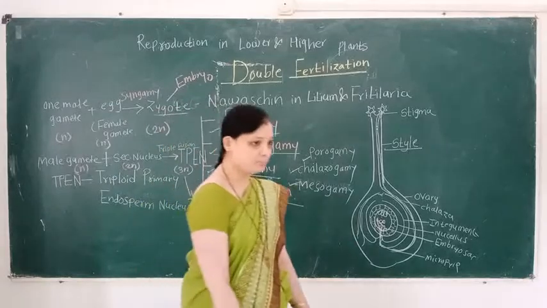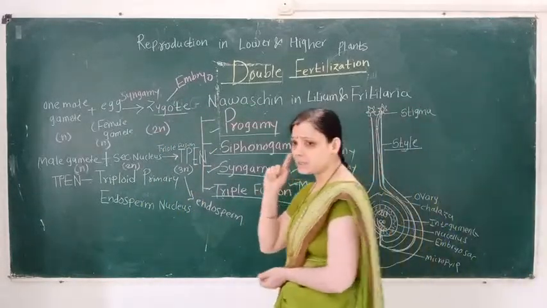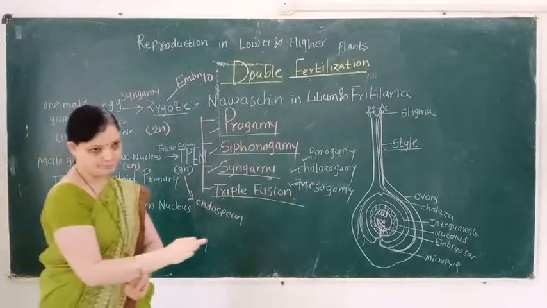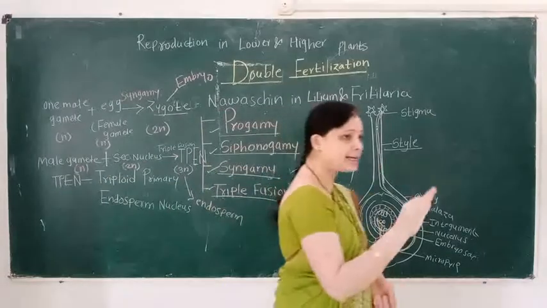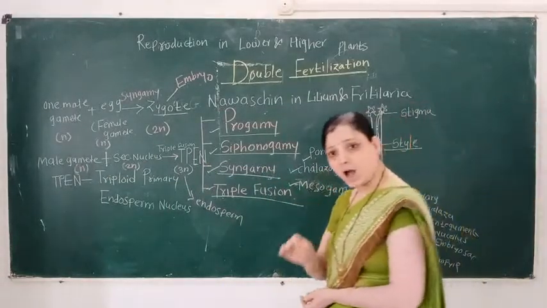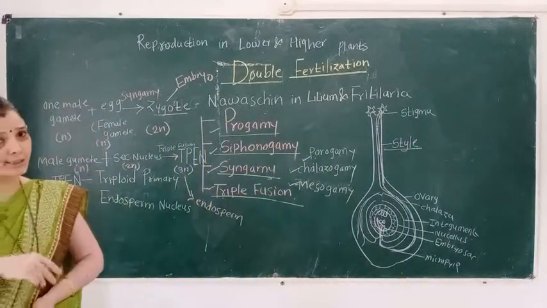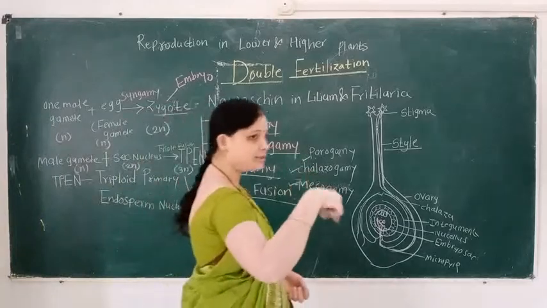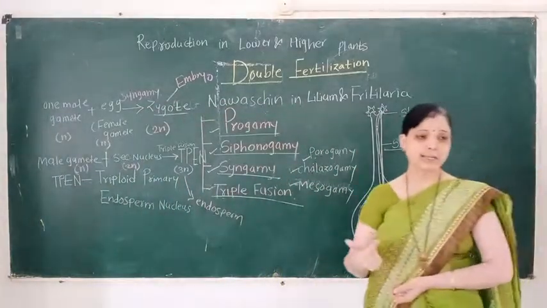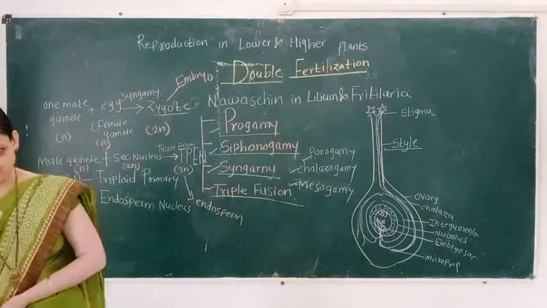After double fertilization, the ovary is converted into the fruit. The ovule is converted into the seed. Integuments are converted into the seed coat. The outer integument is converted into the testa, and the inner integument is converted into the tegmen. Then the nucellus is converted into the perisperm.